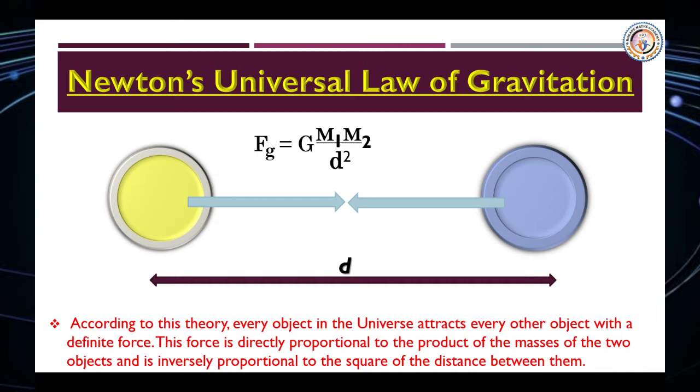This force is directly proportional to the product of the masses of the two objects and is inversely proportional to the square of the distance between them. Here, small g stands for the gravitational force between the objects, and capital G stands for the universal gravitation constant.